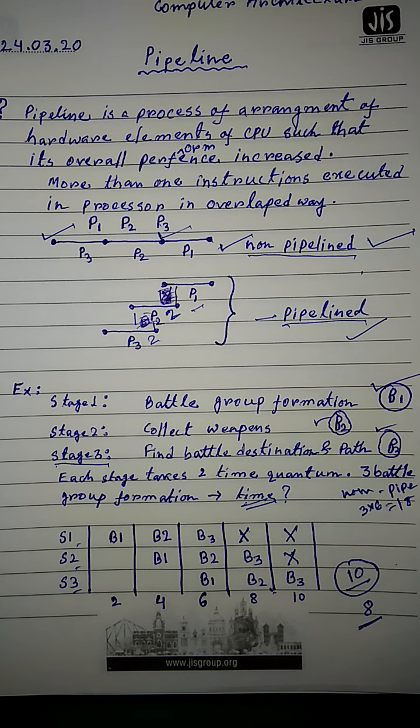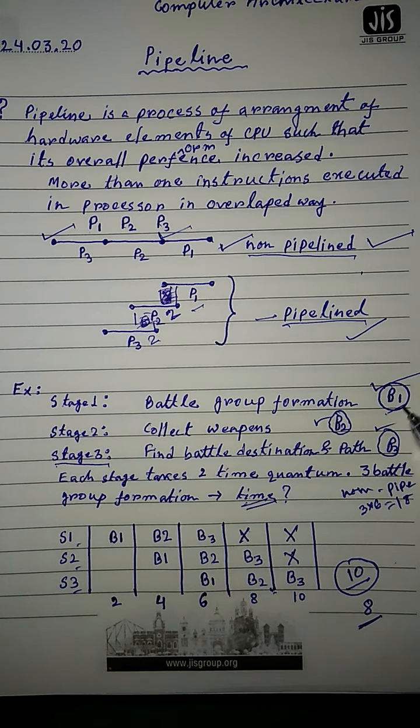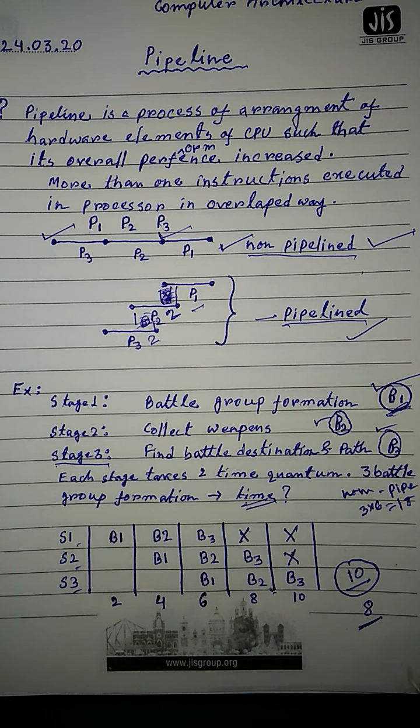Suppose B1 is a battle group, B2 is a battle group, and B3 is another battle group. We need to create 3 battle groups. Stage 1, stage 2 and stage 3 you need to complete, so the B1 battle group will be fully completed after completing stages 1, 2 and 3.